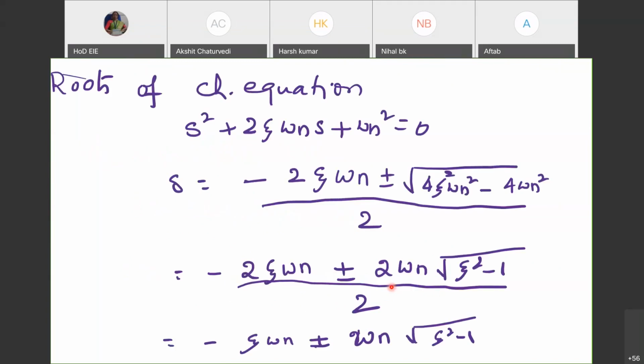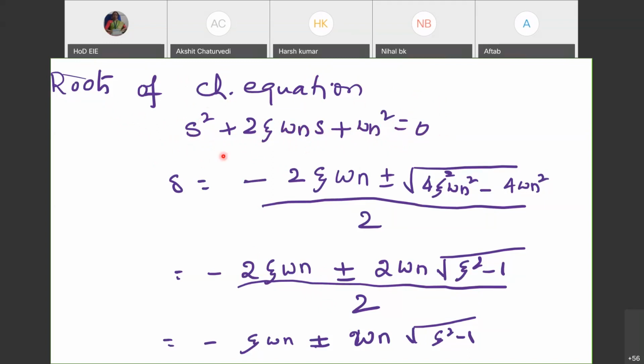Now we have got the characteristic equation. Let us find the roots of the characteristic equation. Okay. Why am I doing this? I am finding the nature of the roots. From the nature of the roots, I can say how the system is behaving. Okay. So I have the characteristic equation. You can compare it with your standard second order equation, a quadratic equation, x square plus bx plus c, right? So s square plus 2 zeta omega n s plus omega n square is like a second order polynomial in a similar way. So the quadratic equation s square plus 2 zeta omega n s plus omega n square is equal to 0.